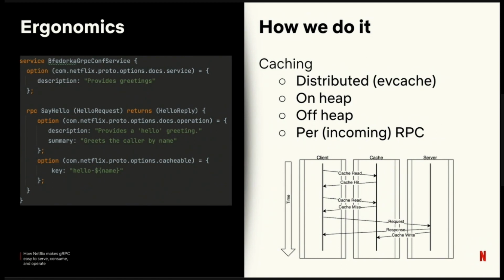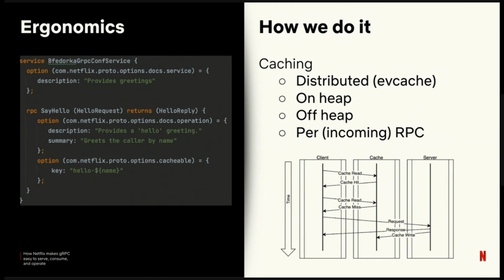Advanced needs are covered by allowing clients to inject custom code, so they could maybe programmatically determine if a call should be cached or not. On the server side, cached calls are intercepted and never reach the server stubs. On the client side, the calls never reach the network. We support distributed caching through our OSS EVCache. We also have on-heap and off-heap caching for staying on box.